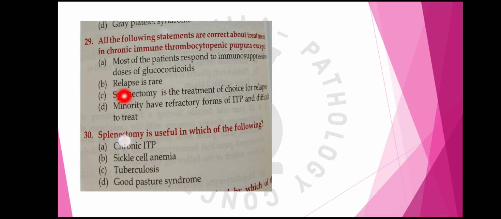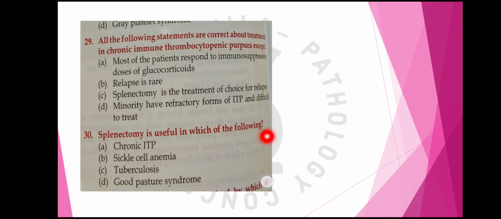First line treatment is steroids like glucocorticoids. Then splenectomy is the treatment of choice for relapse. Splenectomy is given in case of relapse only. It is not the first line of treatment. A minority have refractory forms of ITP and are difficult to treat. This is also true. So the answer is B. Relapse is rare, this is false, because relapse is quite common in chronic ITP.